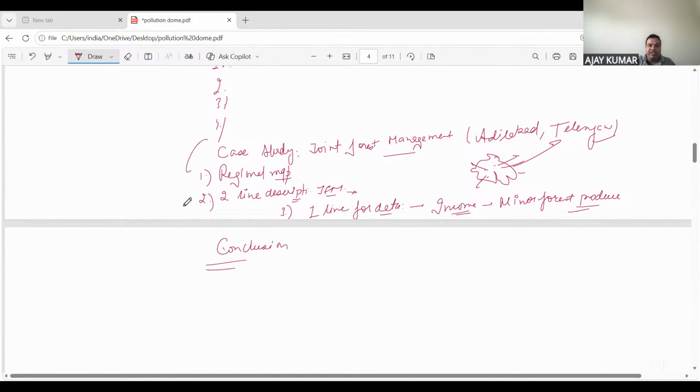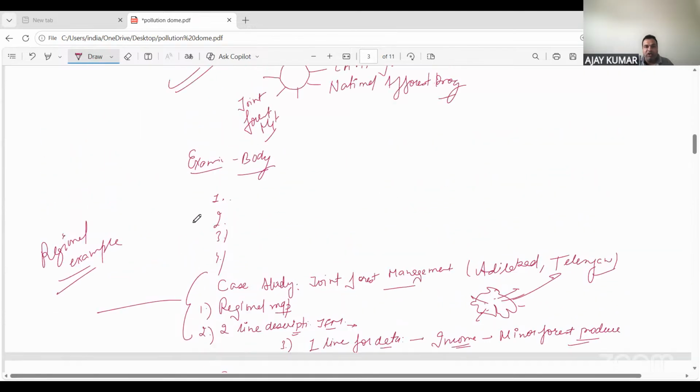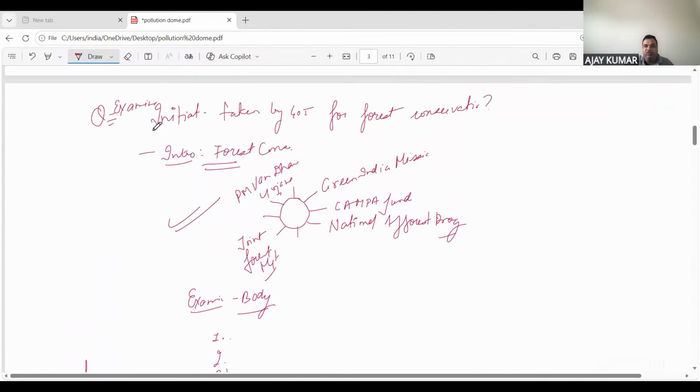ठीक है. So this case study is also called regional examples, because you are here talking about a region that is related to forest conservation. So I think you have got an idea how you have to use the case studies. The question is there. First, you must write some intro part, that is what is forest conservation. Make schematics, make a flow chart. ठीक है. You can show it in columns, tabular form also, some initiatives.